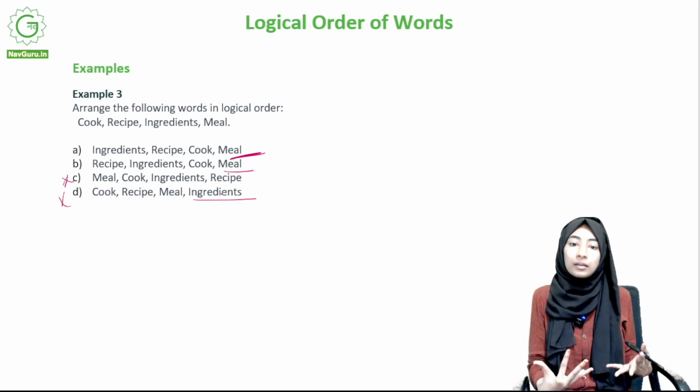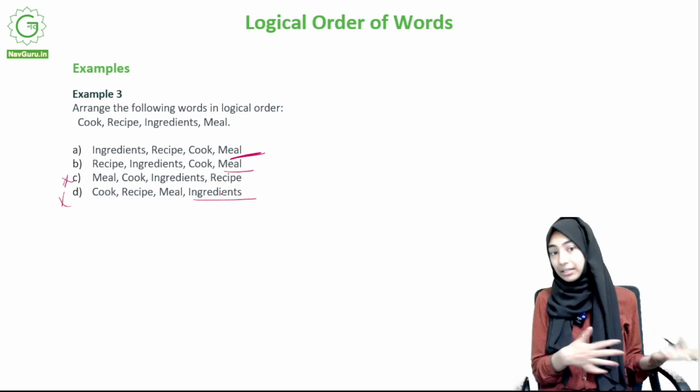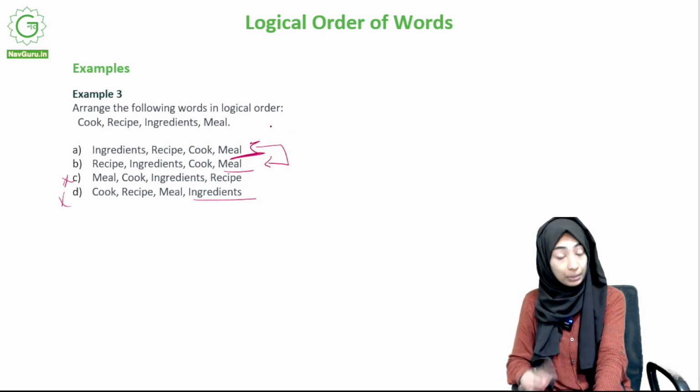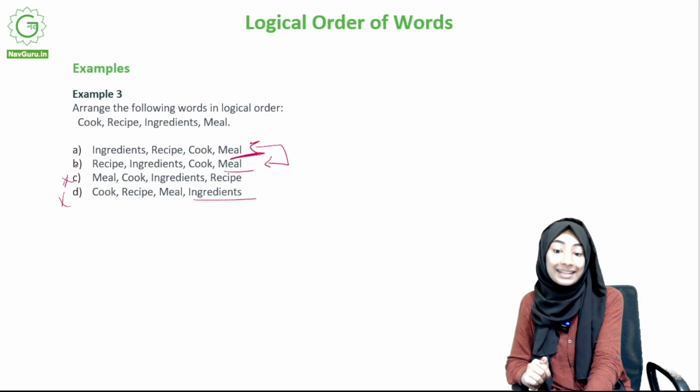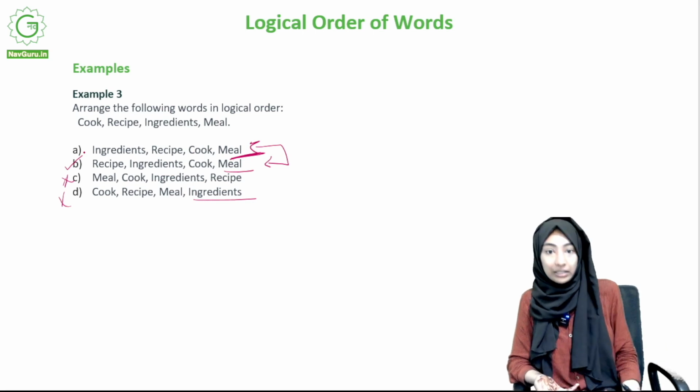What do we mean by ingredients? Basically, the things that we need in order to make a meal. So, that has to come at the beginning. So, it is one of these. Between these, what makes most sense to you? My interpretation is that recipe, ingredients, cook, meal is the right one, because you look at the recipe first and then you decide what ingredients are needed, right?